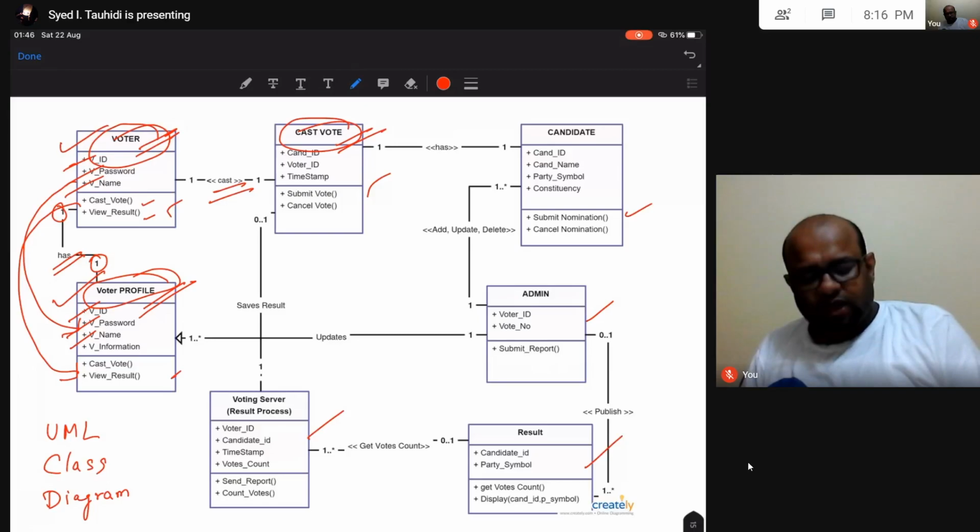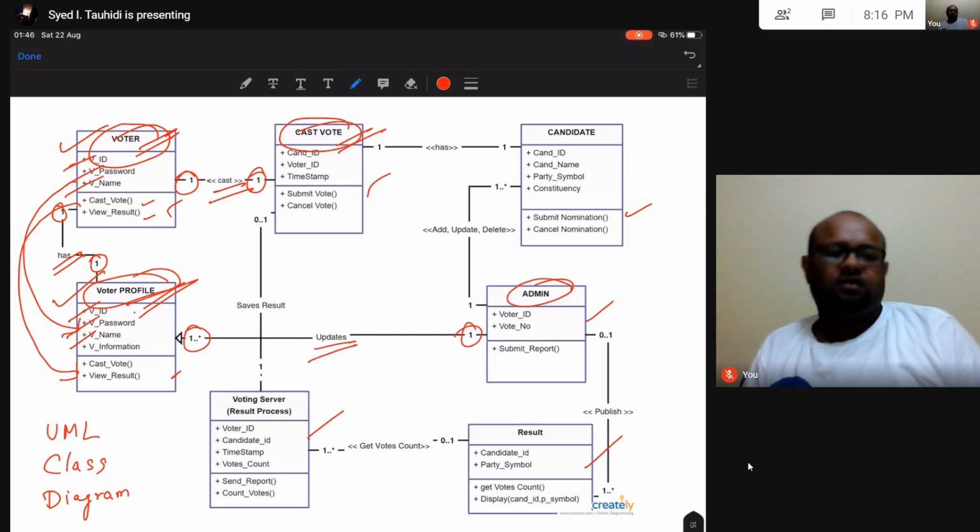Okay, and one voter is going to cast only one vote. Similarly, there is this other class called admin. What can an admin do? One admin can update multiple voter profiles. Okay. Similarly, one admin can add, update, and delete multiple candidates for the vote.